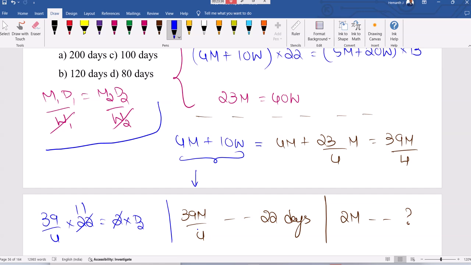We have to do cross multiplication. Now when you do that, okay, it's not an integer value we got. If suppose 39 is equal to 40, let us say 40 divided by 4 means 10. 10 into 11 means 110. I want less than 110. Okay, close to that, less than 110. Okay, no option available. But this is the procedure we can follow.